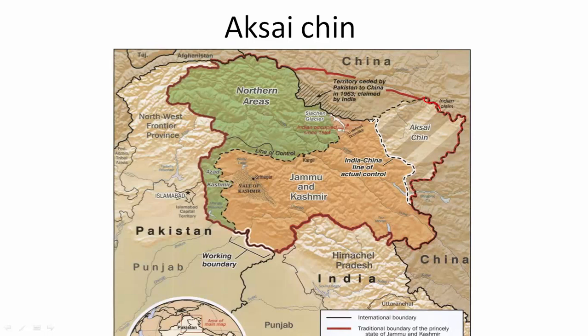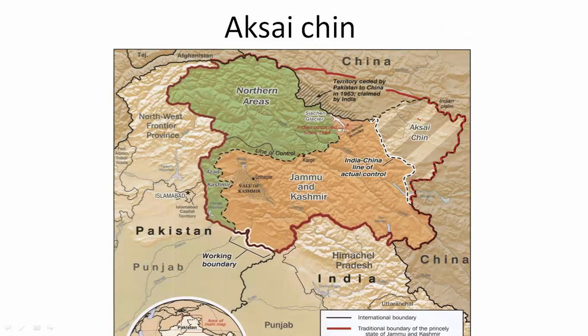But the Indian government claims that this is the boundary because this was decided in 1865, and it is sometimes also called the Johnson Line. You need not remember this, it is not very important, but there was this British person who decided this line. It is called the Johnson Line.